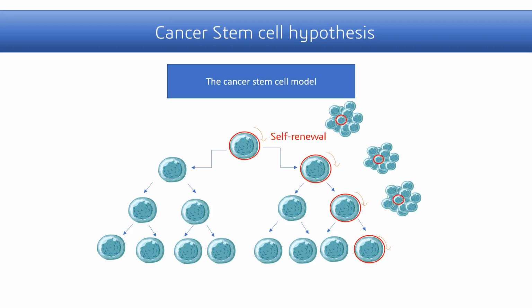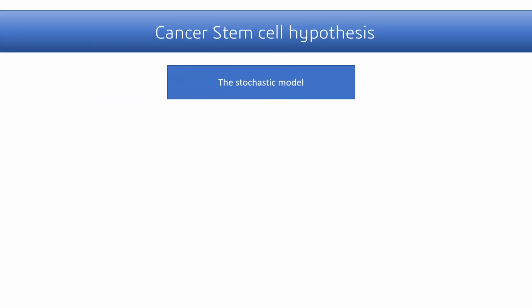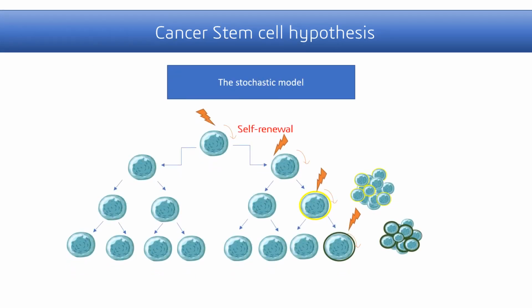The next one is the stochastic model, or the clonal evolution model. It proposes that a distinct population of tumor cells acquires the appropriate set of somatic mutations due to exposure to various environmental factors, and they develop metastatic capability. However, the existence of cancer stem cells is still under debate.